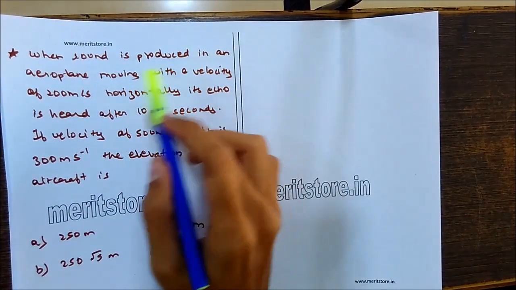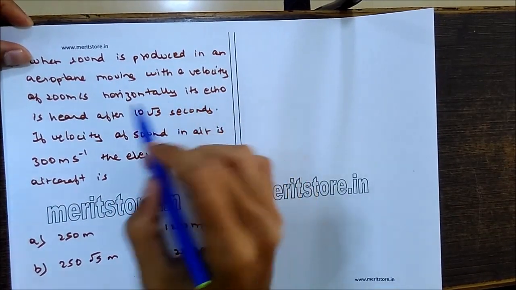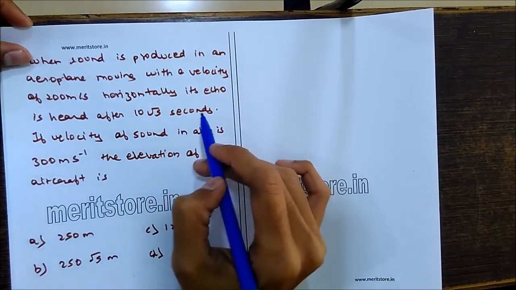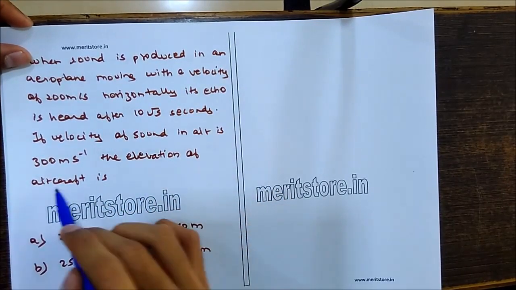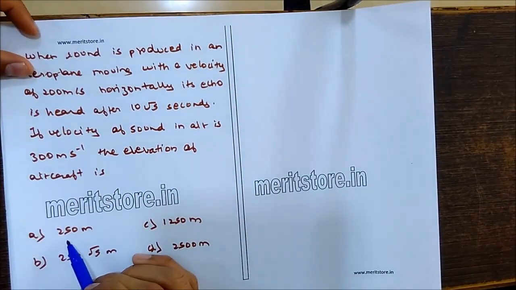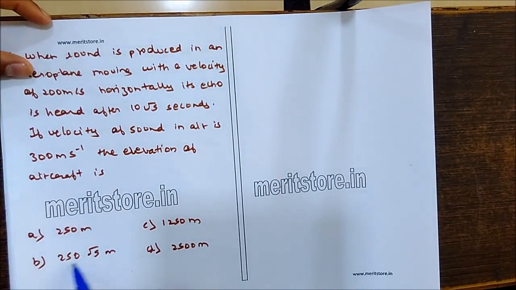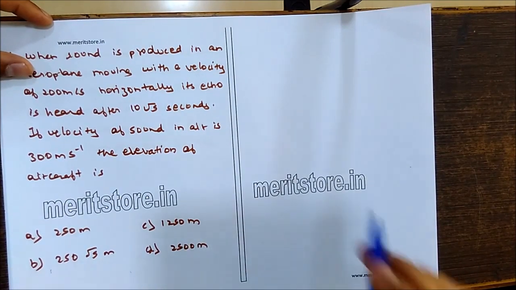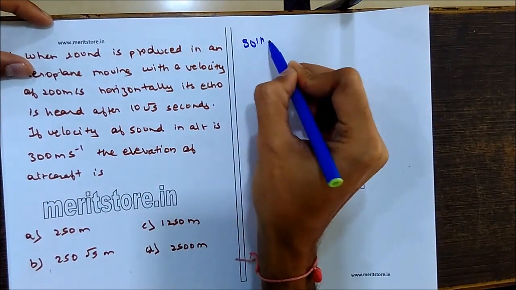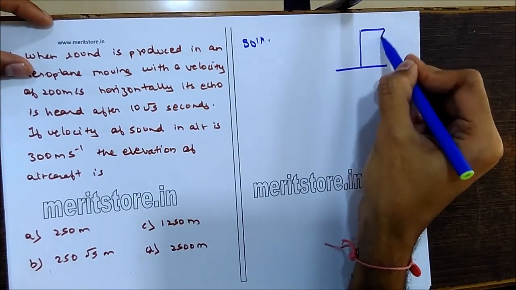When the sound is produced in an aeroplane moving with a velocity of 200 meters per second horizontally, its echo is heard after 10 root 5 seconds. If the velocity of the sound in air is 300 meters per second, the elevation of the aircraft is: A, 250 meters; B, 1250 meters; C, 250 root 5 meters; or D, 2500 meters. So basically we'll construct something like a triangle.